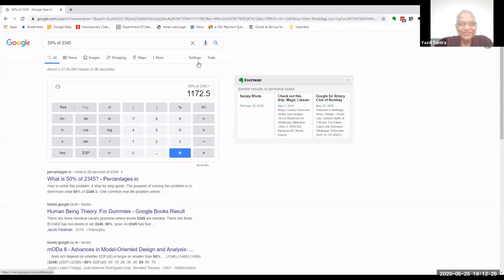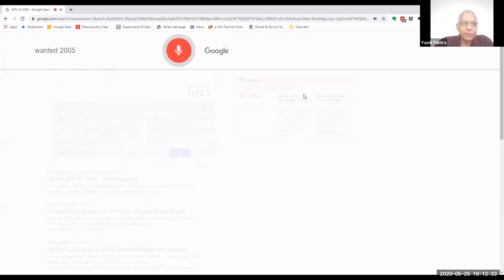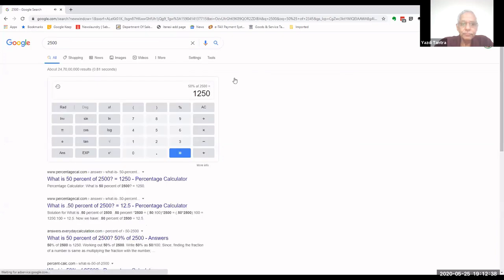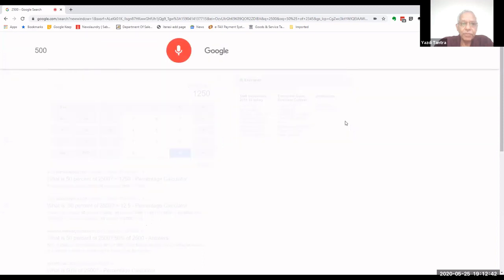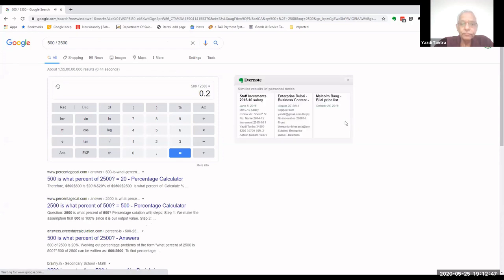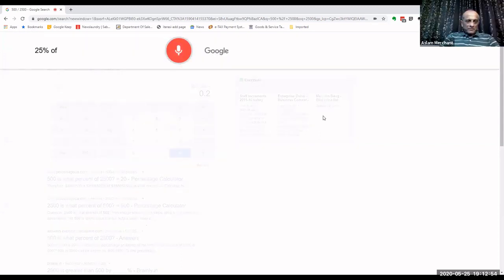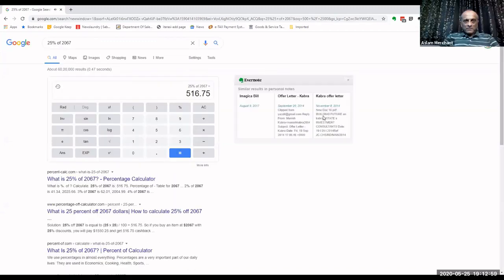Is this good? 500 divided by 2,500. The answer is 1,250. 500 divided by 2,500. The answer is 0.2. 25% of 2067. The answer is 516.75.